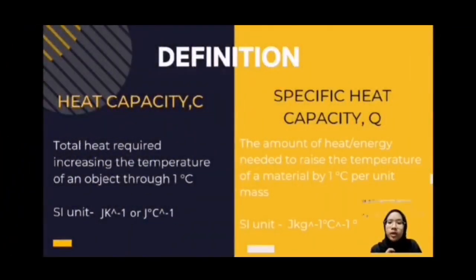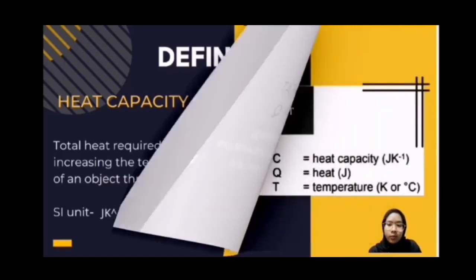First, I will talk about the definition of heat capacity, which is C. Heat capacity is the total heat required to increase the temperature of an object by 1 degree Celsius, and the SI unit is joule per kilogram, J kg^-1, or joule per degree Celsius, J °C^-1.